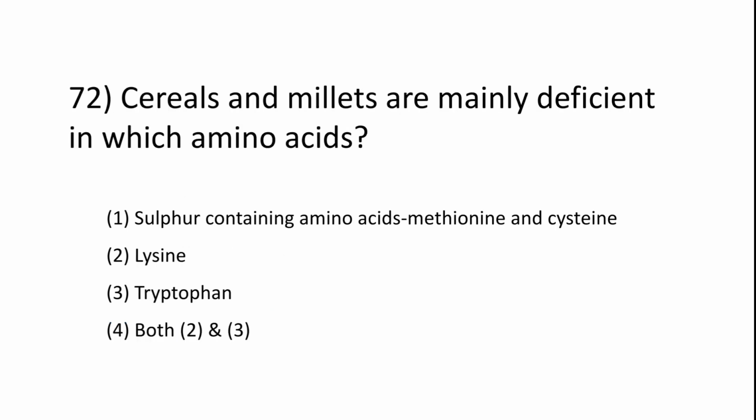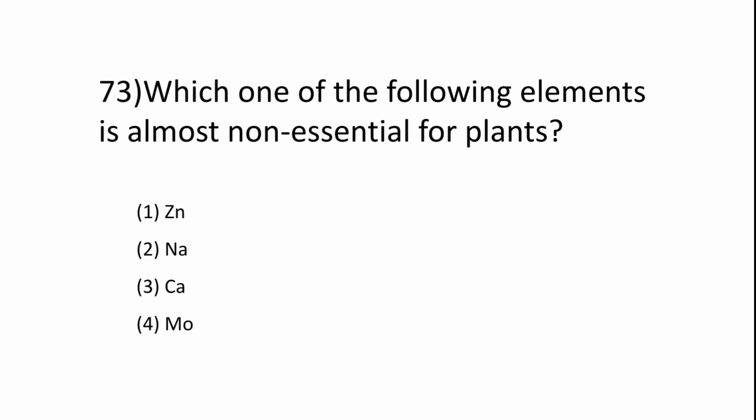Next question. Cereals and millets are mainly deficient in which amino acids? 1. Sulfur containing amino acids, methionine and cysteine. Lysine, tryptophan, option 4 is both 2 and 3, मतलब लाइसिन और ट्रिप्टोफैन। क्या नहीं होता सीरियल्स और मिलेट्स में? The answer is both 2 and 3, लाइसिन और ट्रिप्टोफैन।